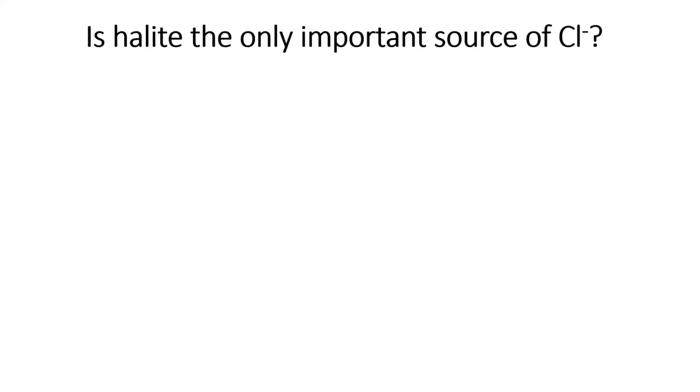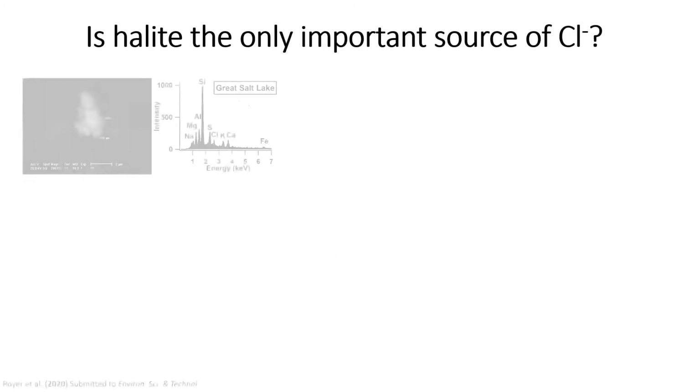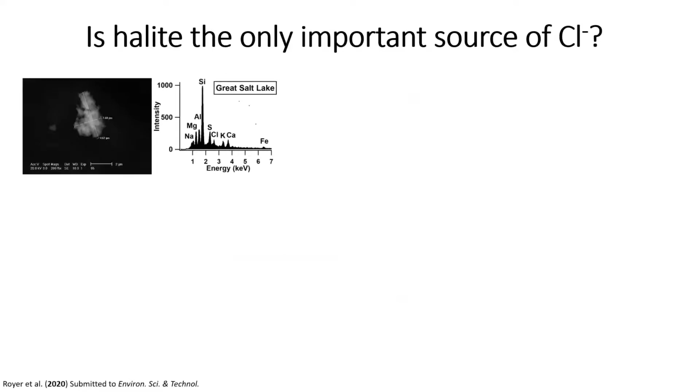So the first finding that I want to discuss questions whether or not halite is actually the most important source of chlorine for ClNO2 formation. So on the screen here, you see an SEM EDS figure, which shows an image and the elemental composition of a particle. And what you can see in this spectrum is that chlorine and sodium are both present, which we assume means that the dominant chlorine-containing mineral in this particle is halite or NaCl.